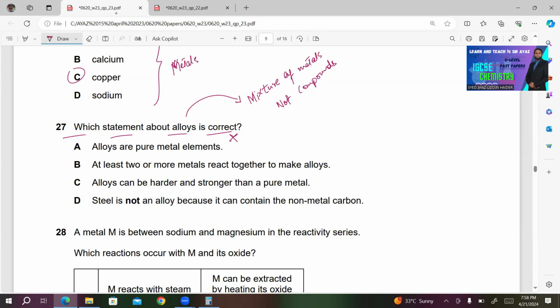27. It looks correct to me. You can have 2 or more metals react. Sorry, this is incorrect. The reason is that they are saying react together. They are not reacted together. So this is also incorrect.